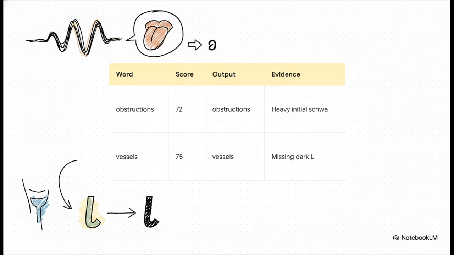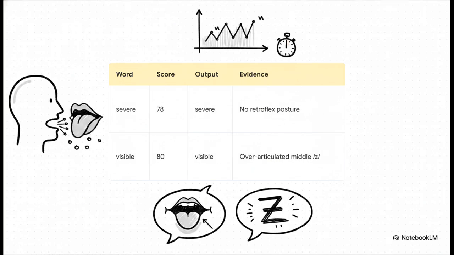Moving into the refinement category, the word vessels scores a 75. The initial V was identified contextually, but the syllabic L at the end of the word lacked the characteristic dark L velarization typical of American English, so it ended up sounding much closer to a vowel than a heavy back-of-the-throat consonant. As we look at these refinement words, the errors get a lot more subtle.